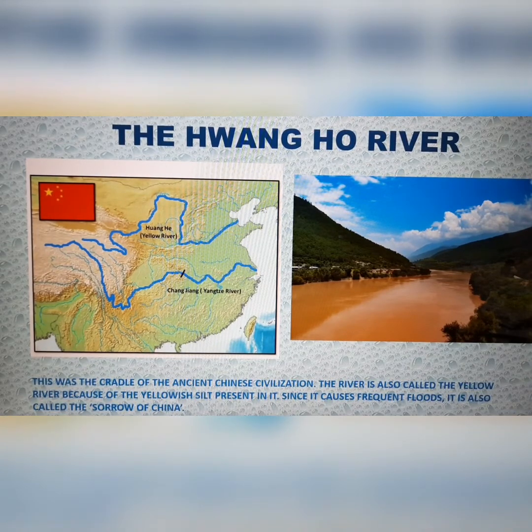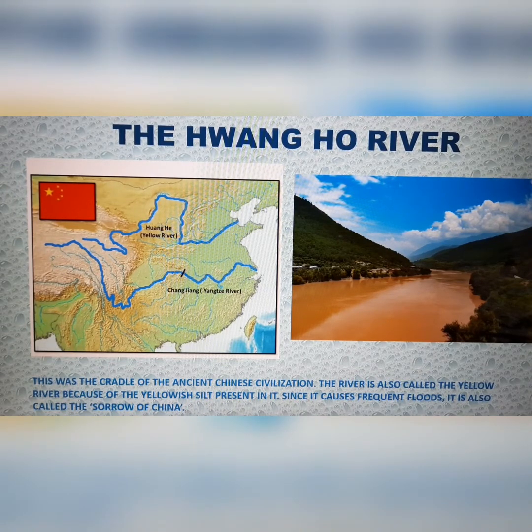Two more important rivers which have contributed to the development of the ancient Chinese civilizations were the Huanghe River and the Yangtze Kiang River. The Huanghe River is very different from other rivers because of the yellowish silt that is present in it. The silt, the fertile mud or a mixture of pebbles, sand, clay that is carried by the river is generally brownish or grayish in color.